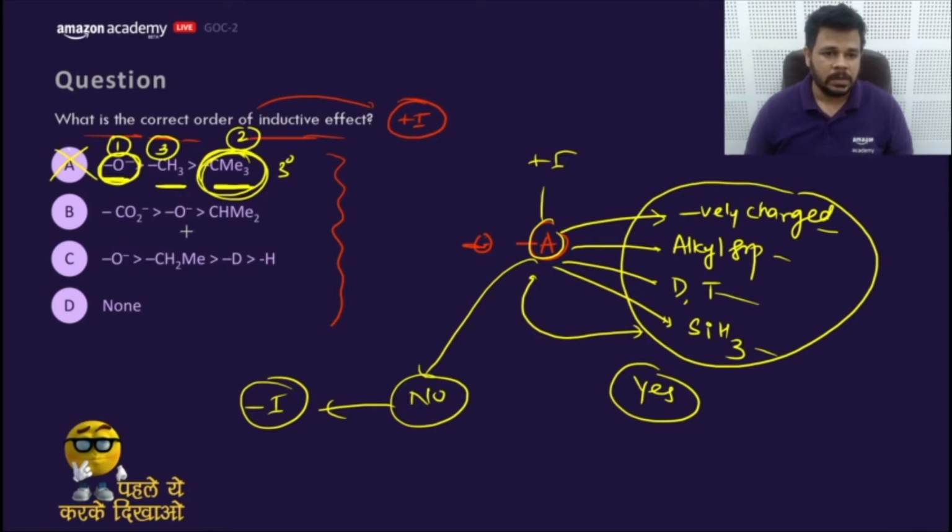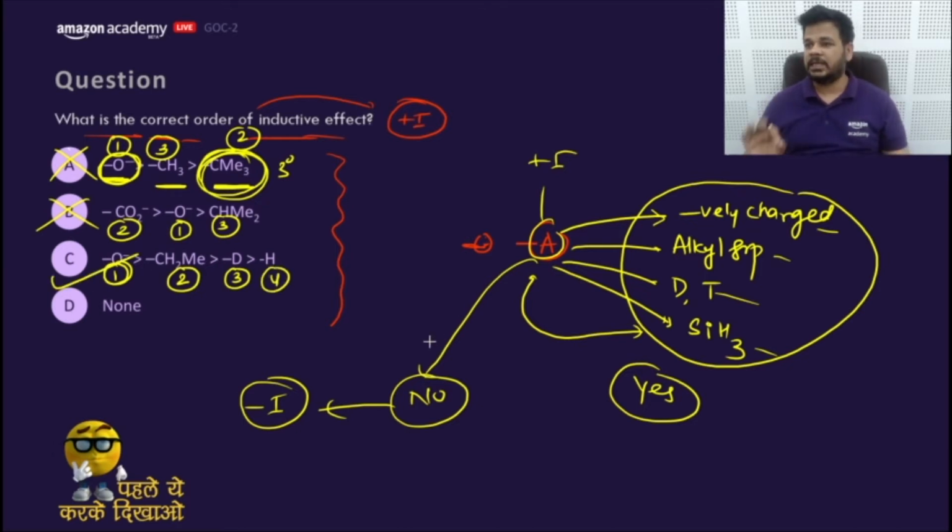What about this? Here this should be first, this should be second, and this should be third. So this is also not a correct order. Now this one: negatively charged, yes, number 1, number 2 alkyl group, number 3 deuterium, and number 4 H. So C would be the correct answer. Yes, C is the correct answer. So let's move to the DPP.